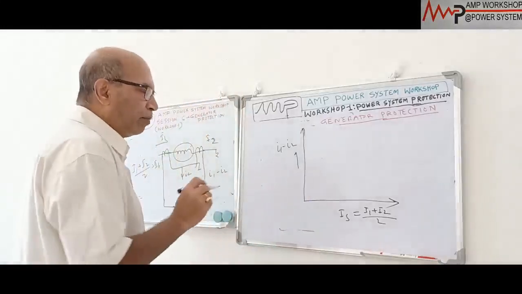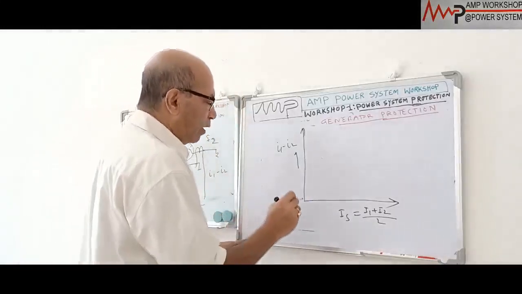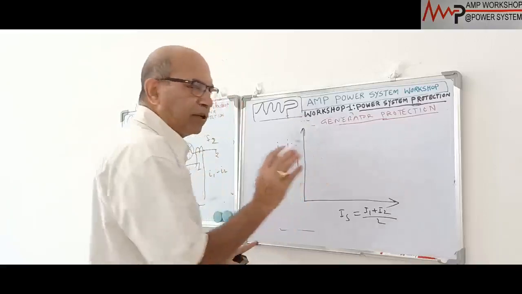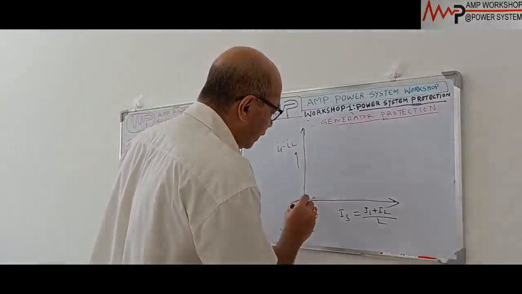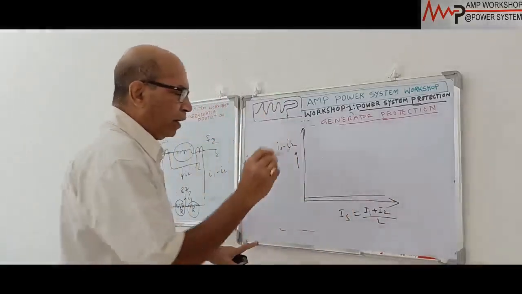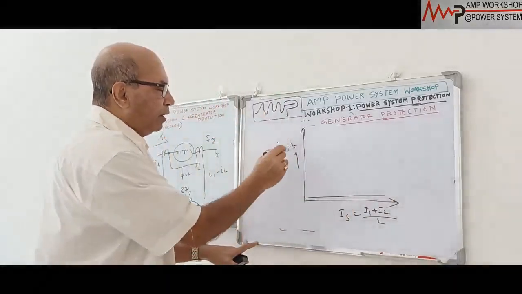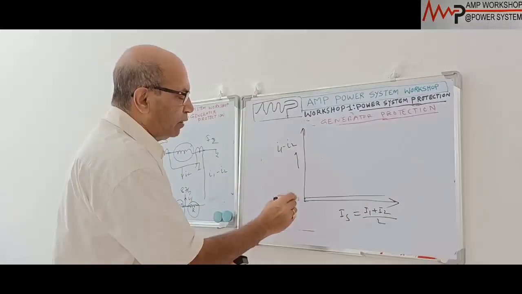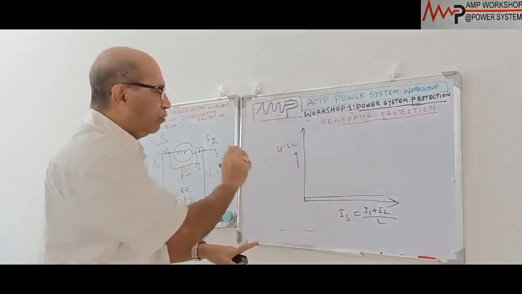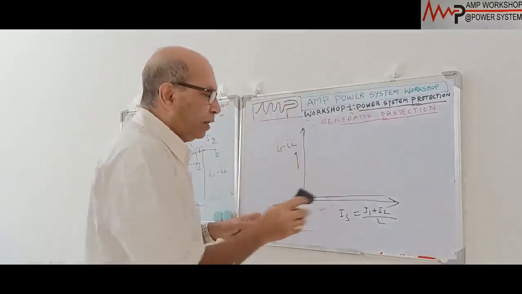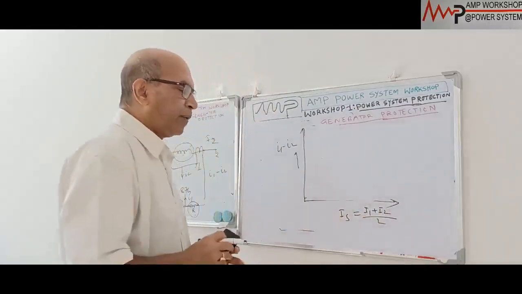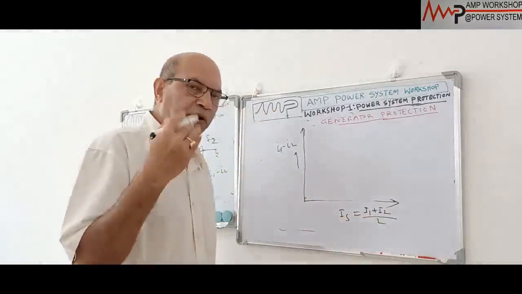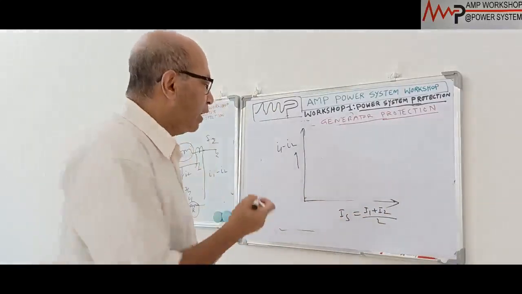Now in the case of a normal differential relay, what will happen? When the differential current is slightly more than 0, immediately the relay will operate. There is no restraining characteristic. It is instantaneous. Even for a small amount of current, the relay will operate. That is a normal relay characteristic. But in case of a restraint characteristic, it is not like this. It depends on how much fault current there is, and there will be a restraint characteristic corresponding to that fault current.